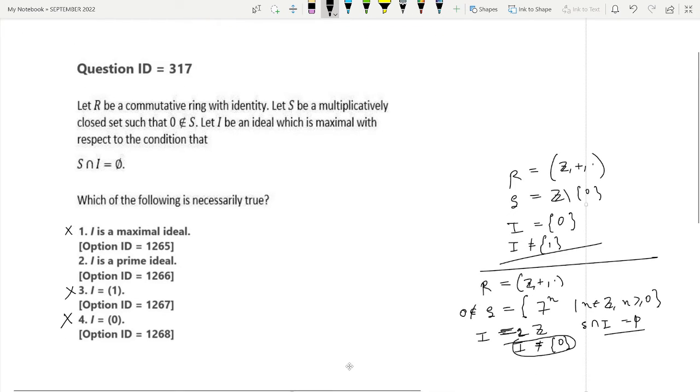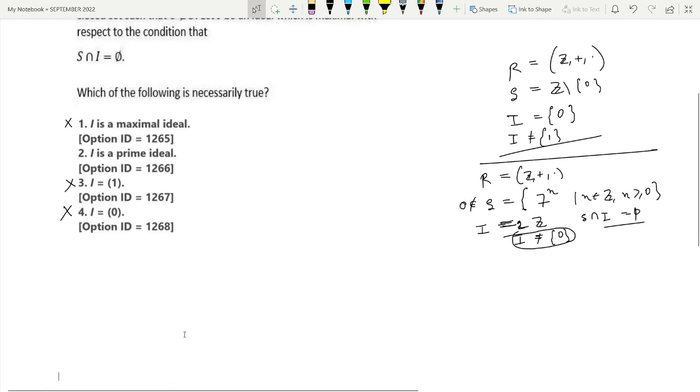We now prove this result. In this case, I will be a prime ideal. So for this, to prove this result, we have taken arbitrary R, a commutative ring with identity, any ring, and S a multiplicatively closed set such that 0 does not belong to S, and I is an ideal, maximal with respect to this condition S intersection I equal to phi. These are all given for a general commutative ring R with identity. Now we have to prove that I is a prime ideal in this case.